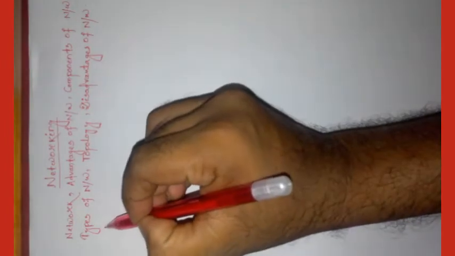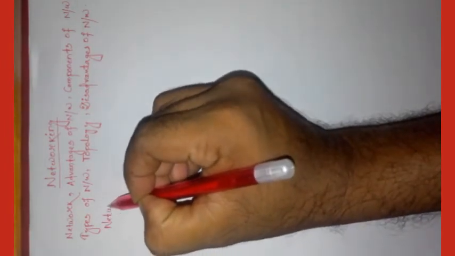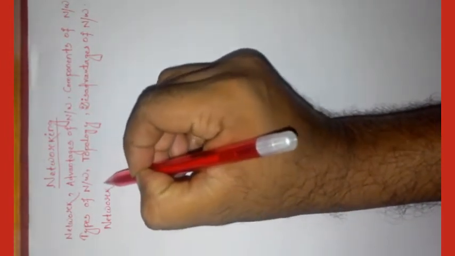So first let us understand what is network. You have already studied in the lower class what is network.